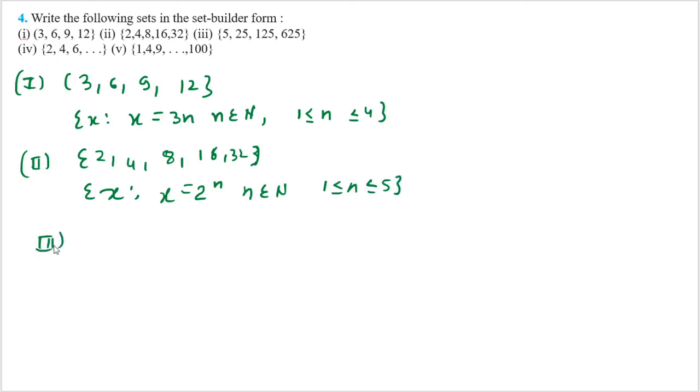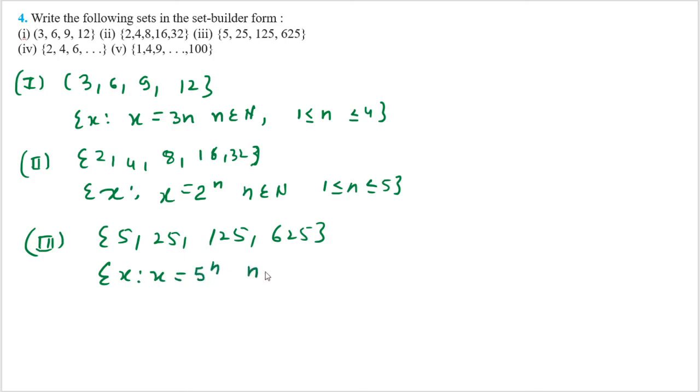For the third part, it is mentioned here 5, 25, 125 and 625. It is similar to the second one. How to write? X is such that x is equal to 5 to the power n, n belongs to N, and here the value of n will lie between 1 to 4. 1, 2, 3, 4.